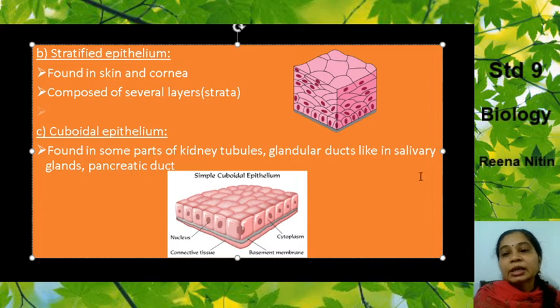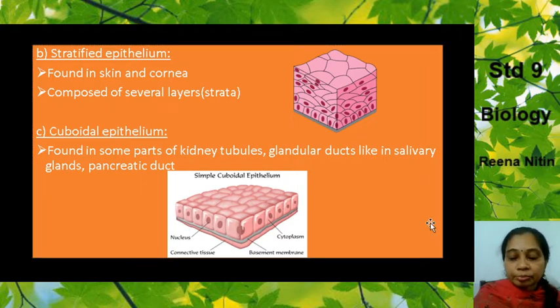Glandular ducts, like in the salivary glands and the pancreatic duct. So they are also present where they are secreting juices, like the salivary gland in your mouth. Okay, there is a gland known as the salivary gland, so there also it is present. Also in the pancreatic duct, the tube that is connecting to your pancreas. So there also it is present. Okay, so this is about the cuboidal epithelium in general.